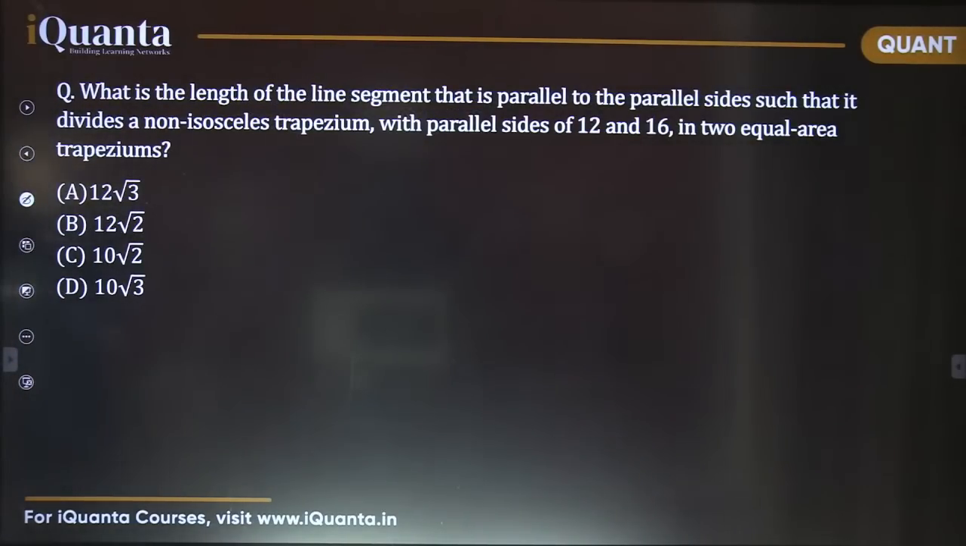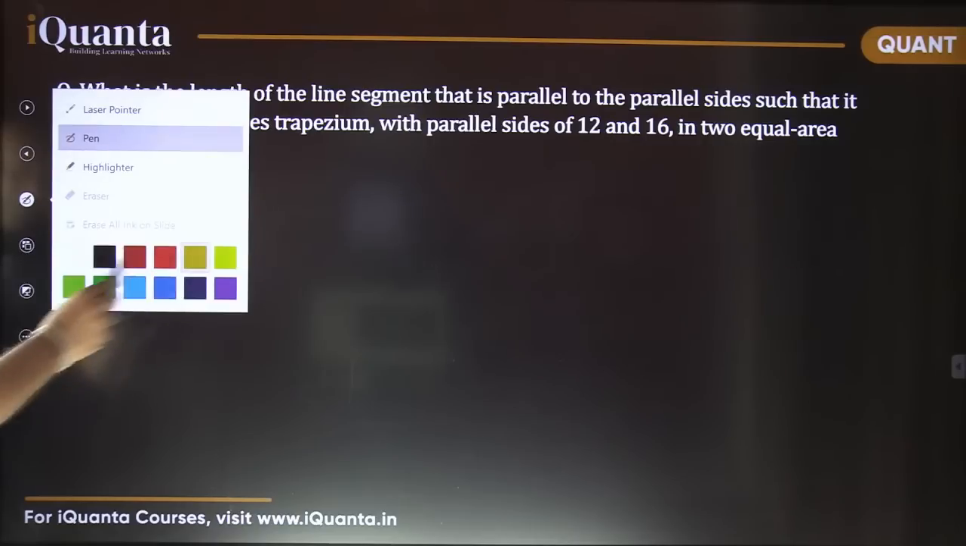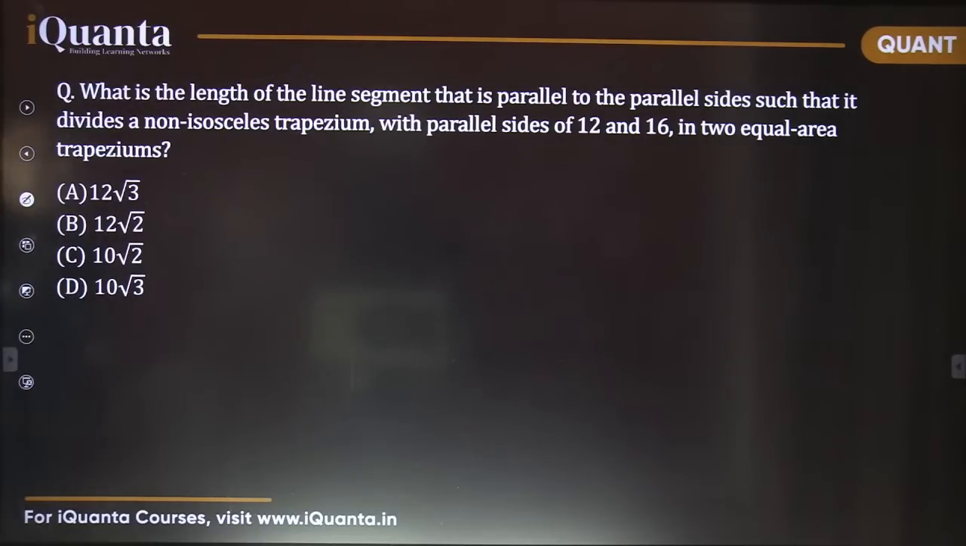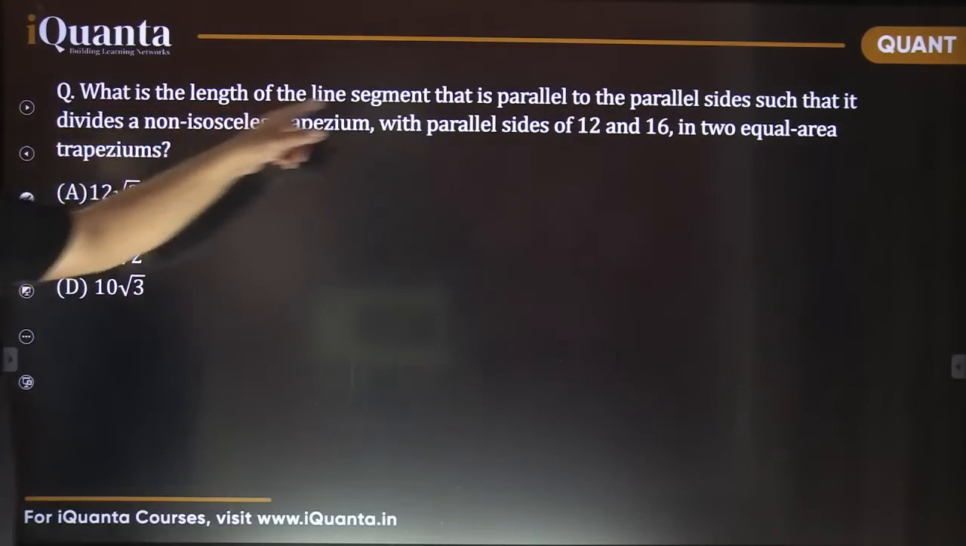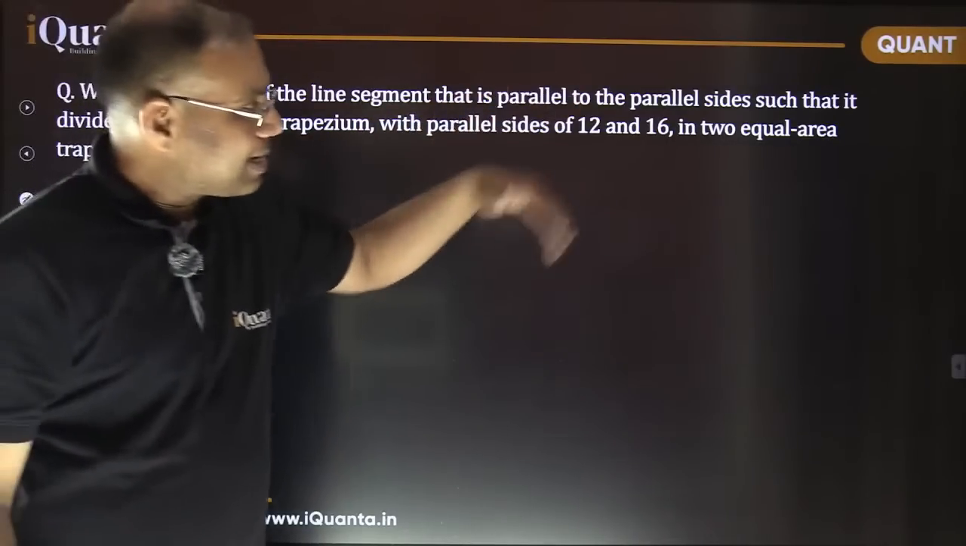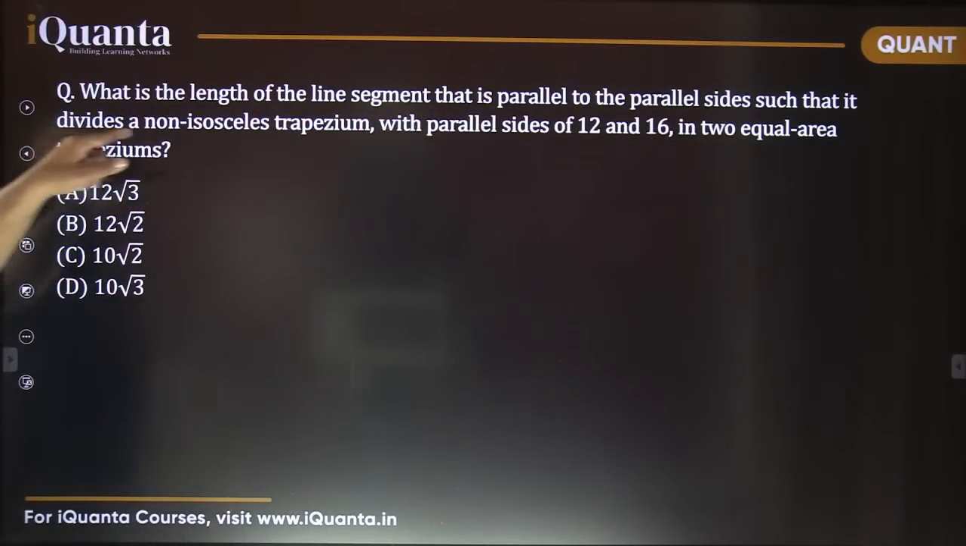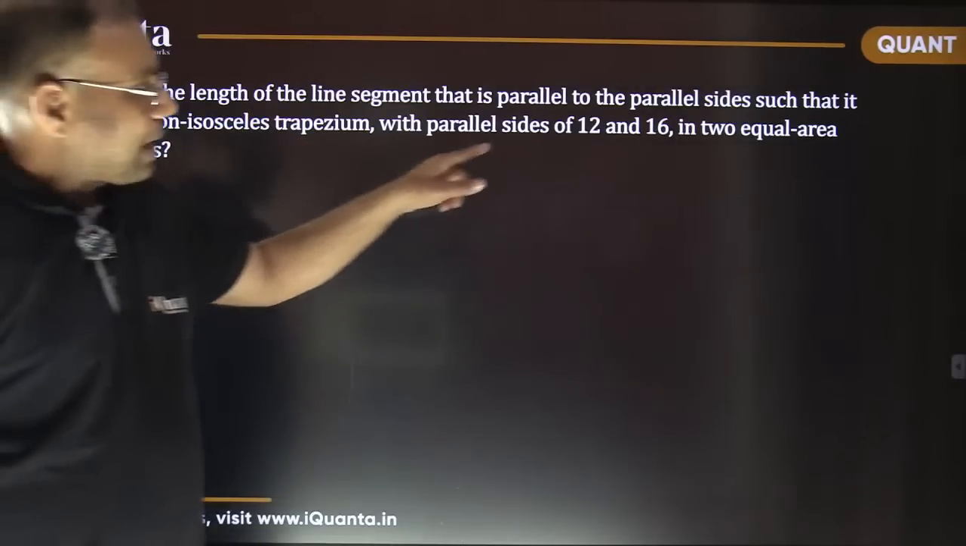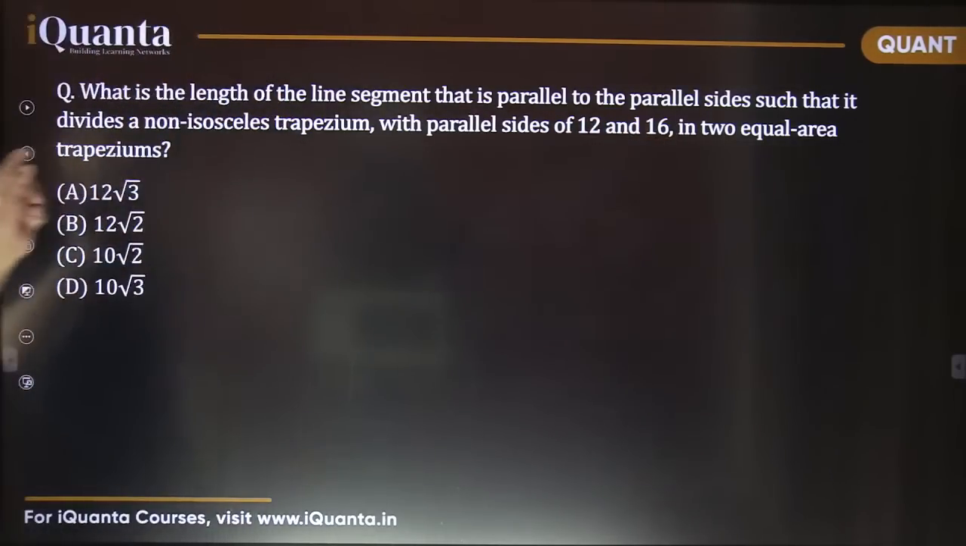Okay, here we are. Yes, that's a good question now. What is the length of the line segment that is parallel to the parallel sides such that it divides the known isosceles trapezium with parallel sides of 12 and 16 into equal area trapeziums? So just to make you a bit familiar, for your ease, I'm drawing the diagram. It's talking about calculating the length of a line segment which is parallel to the parallel sides, and it divides that trapezium with parallel sides of length 12 and 16 into equal area trapeziums.